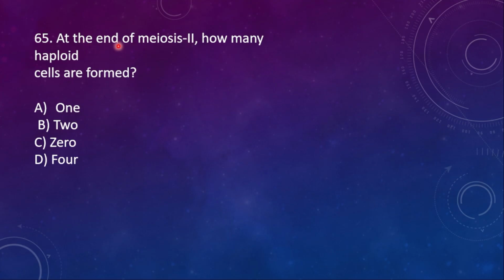65. At the end of meiosis 2, how many haploid cells are formed? A, 1, B, 2, C, 0, D, 4. So, right option is D, 4. From one cell, by the end of meiosis 2, we will be getting 4 haploid cells.